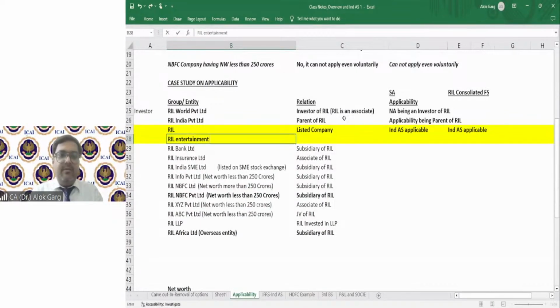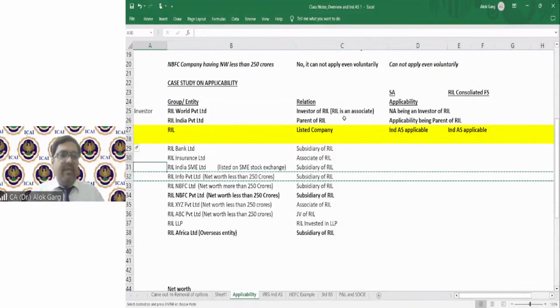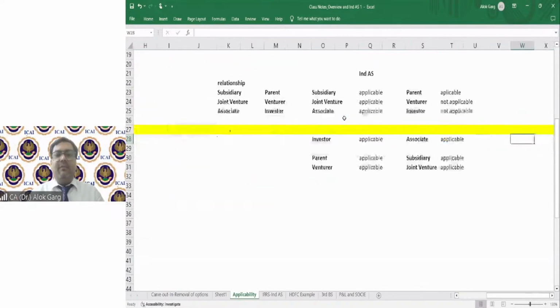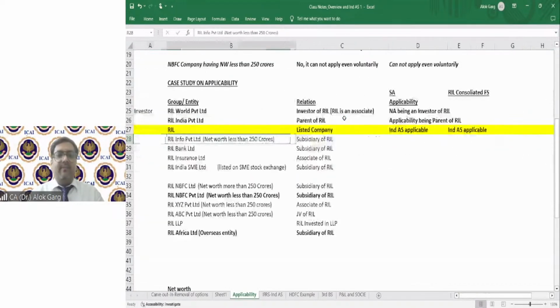RIL Info Private Limited is a subsidiary of Reliance, and the net worth is less than 250 crore.